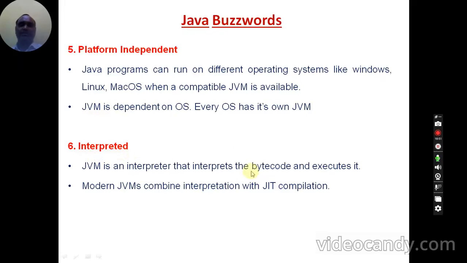JVM takes bytecode as input, reads it line by line and executes the program line by line. And in modern Java, JVMs are combined with the just in time compilation process, JIT compilation. So JIT is another feature of the Java language.